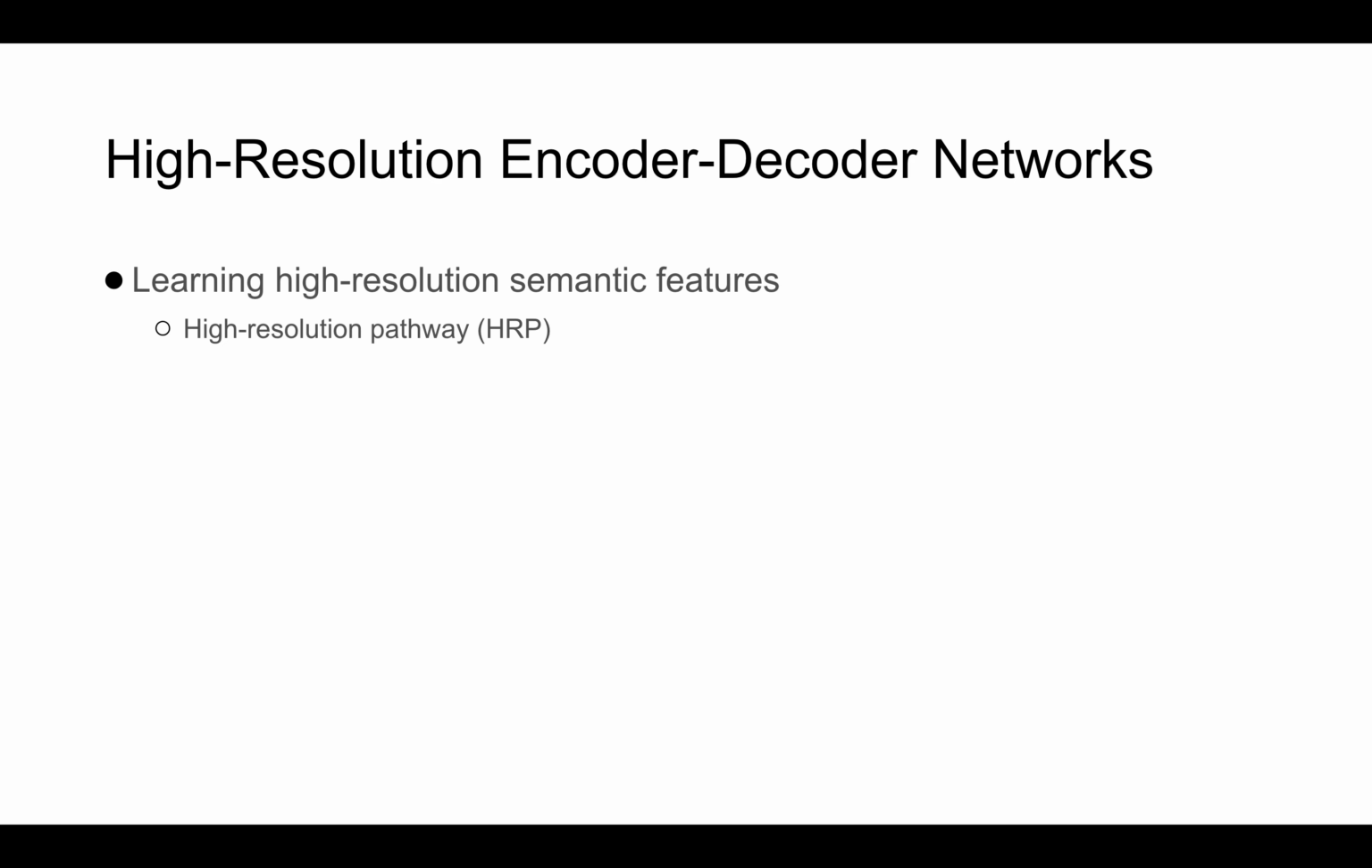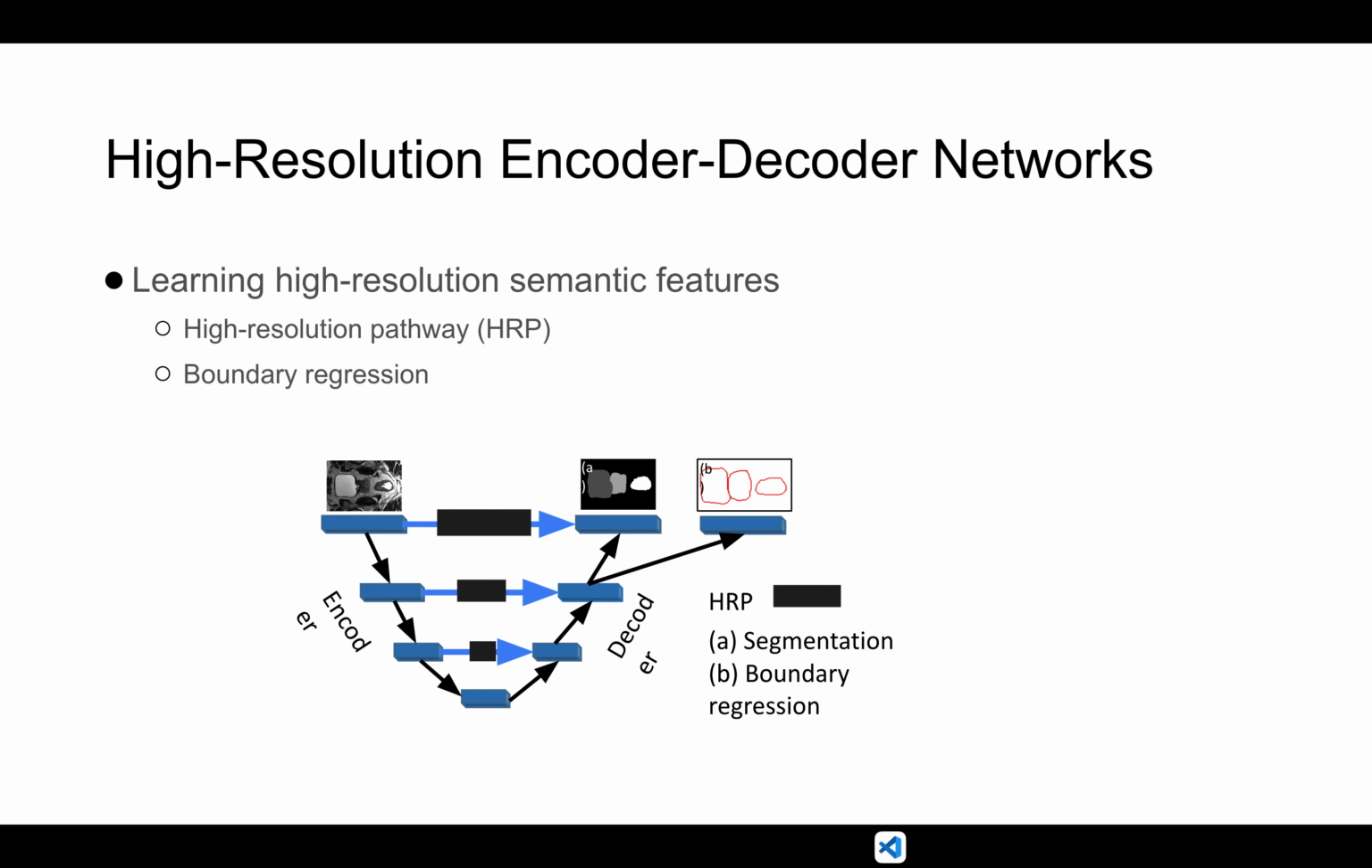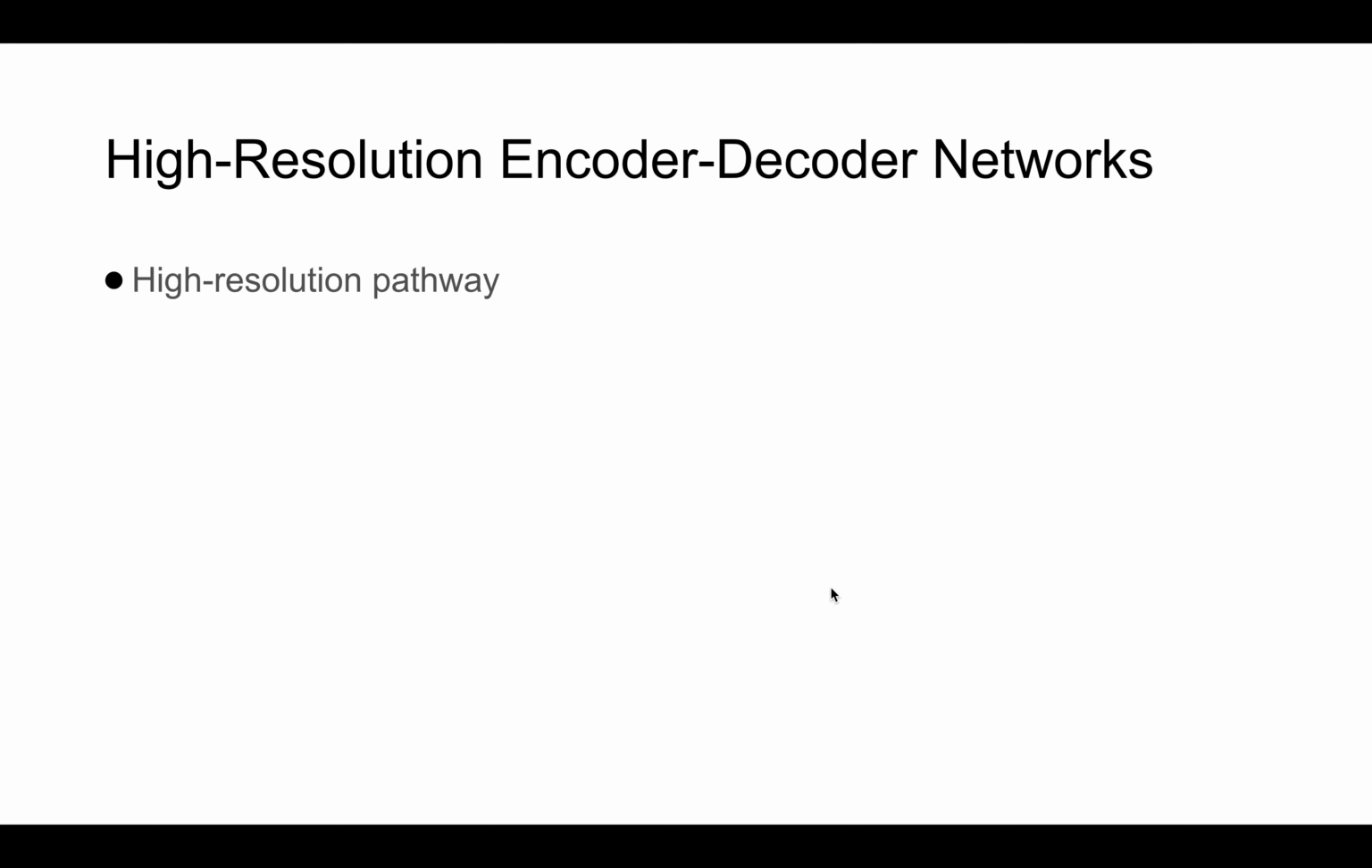Let's first visit our first method, the high-resolution pathway. Here is a typical UNet architecture. In the skip connection, we place the high-resolution pathway. And besides the segmentation task, we also place a boundary regression task to further improve the boundary delineation. We want to learn high-resolution semantic features for the blurry boundaries with this HRP. How can the HRP learn this kind of high-resolution semantic features? Let's go to the details.